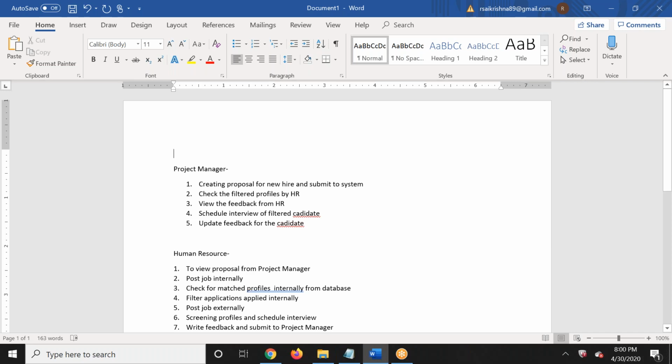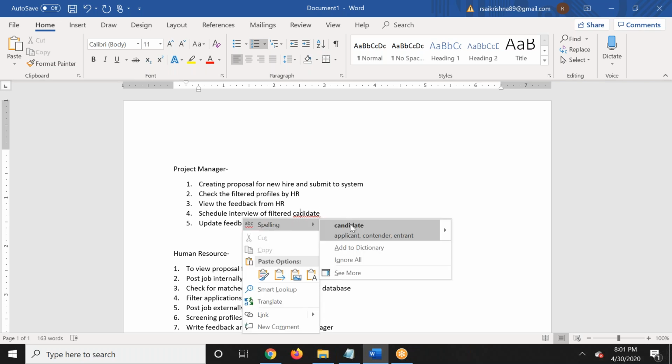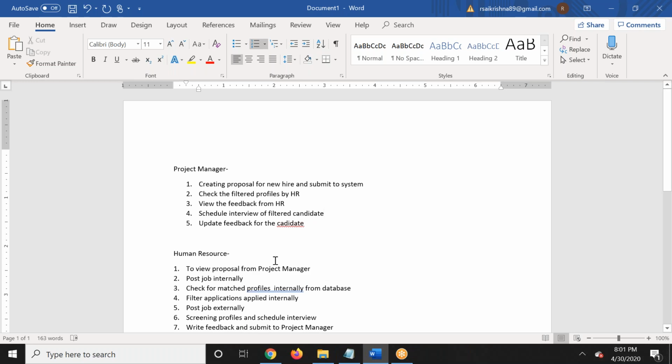The first one is the project manager. He should be able to create the proposal and submit it to the system. After that, he should be able to check the profiles filtered by the HRs, and view the detailed feedback from the HR. He must be able to schedule the interview from his side, and he should update his feedback, the feedback of the candidate, also.